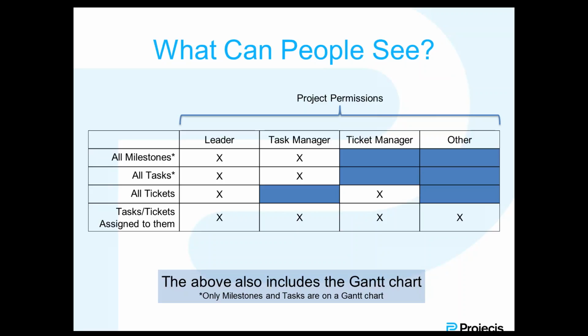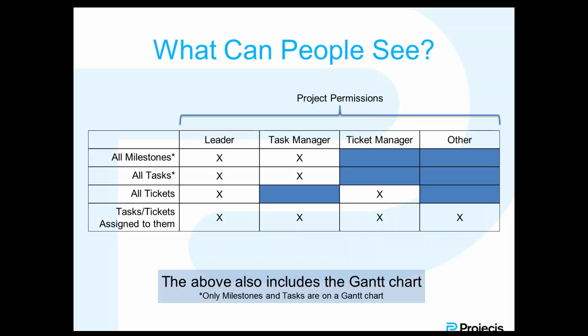Viewing the tasks, again, only leaders and task managers can see everyone's tasks. Other people can only see the tasks that are assigned to them. With tickets, it's a little bit different. Leaders and ticket managers can view everyone's tickets. However, task managers or anyone else on the project only sees those items that are assigned to them.